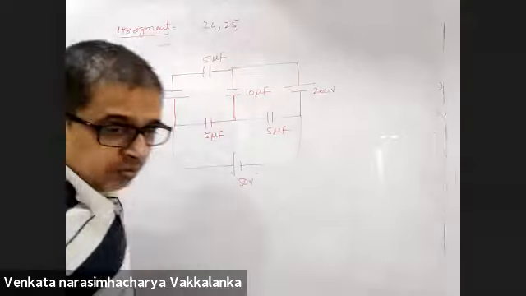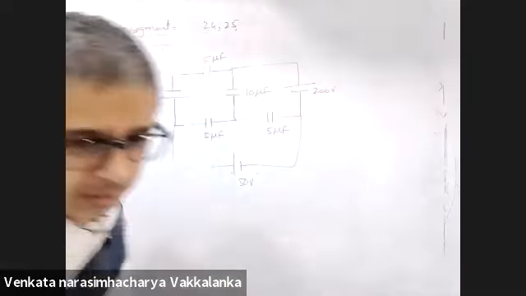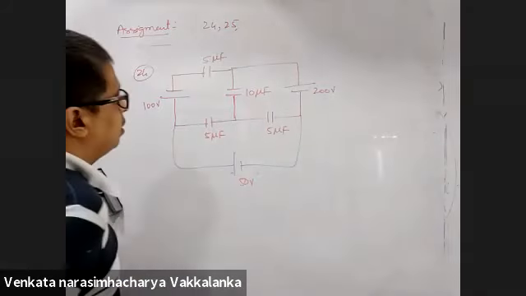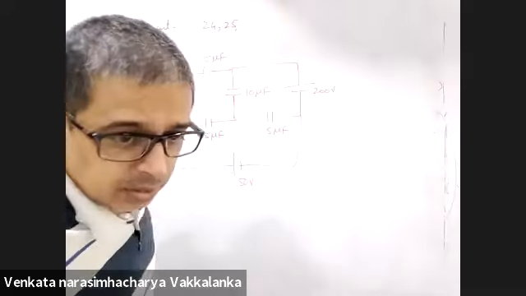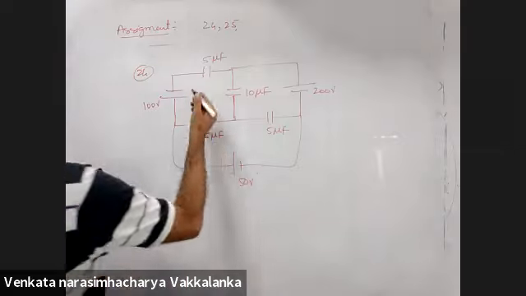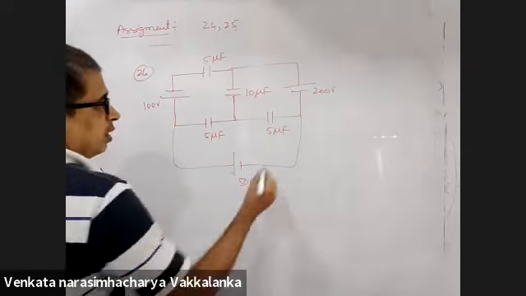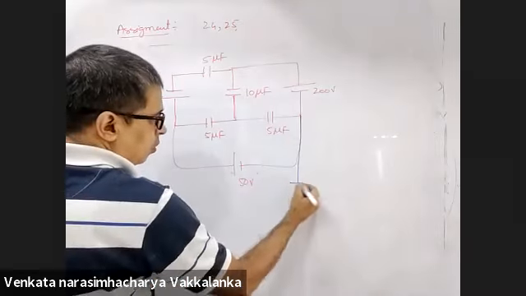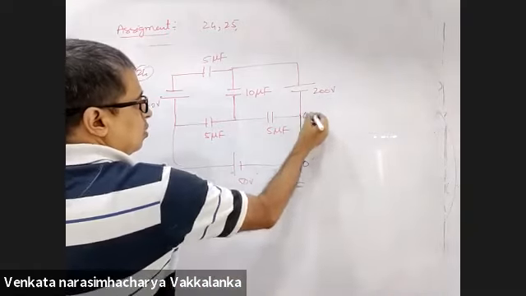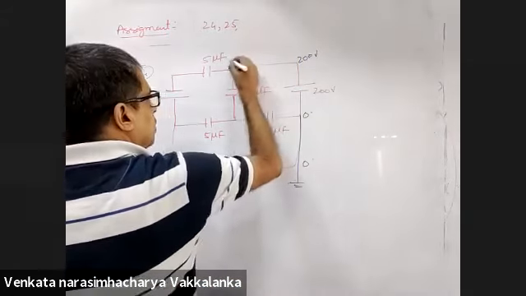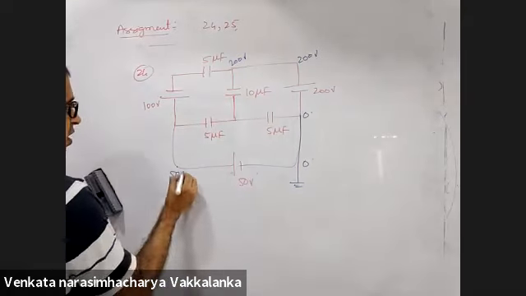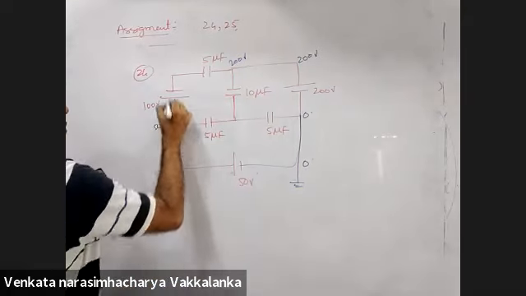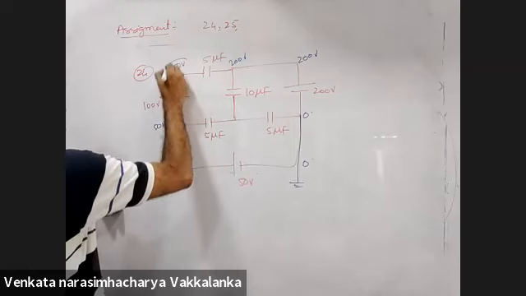No, I want to know on which capacitor is he asking? On which capacitor? 10 microfarads. Charge, right? So do one thing. Take this as 0. Take this as 0. This is 200 volts. Now this will be 50 volts. This will be 50 volts. This will be 150 volts. Am I right?